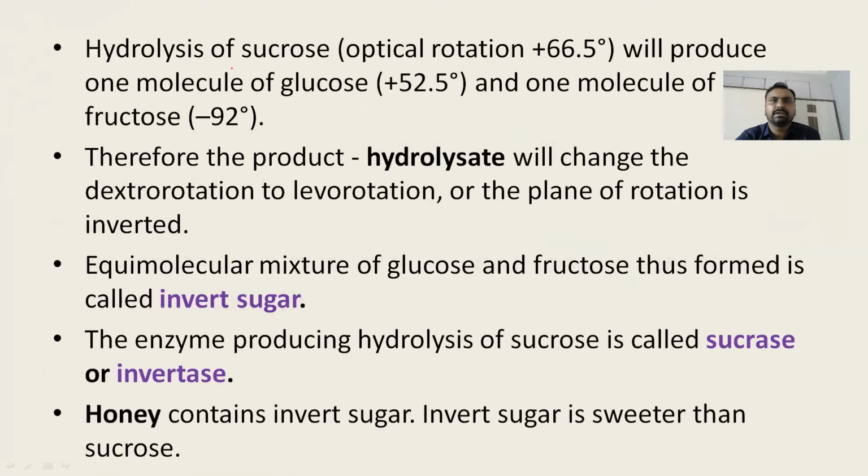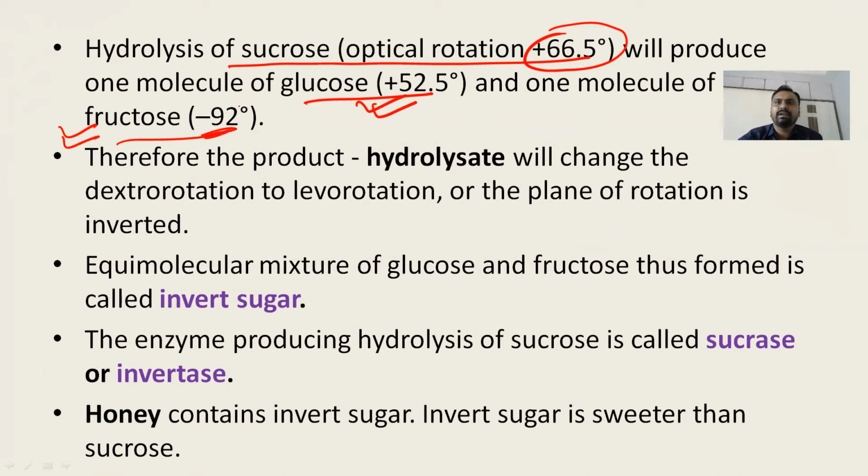Initially the optical rotation of the sucrose is plus 66.5. When it is hydrolyzed by sucrase enzyme or by the HCl, it is converted to glucose and fructose. Glucose has an optical rotation of plus 52.5, while fructose has an optical rotation of minus 92. So whenever we hydrolyze the sucrose, the overall mixture is levorotatory, because the fructose value is greater than the glucose value.